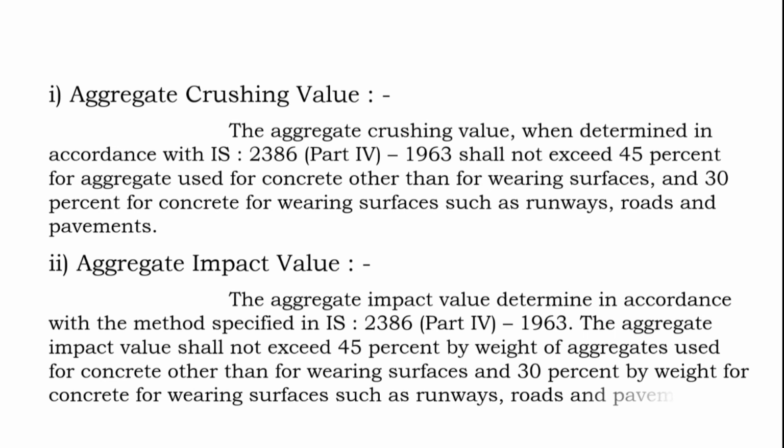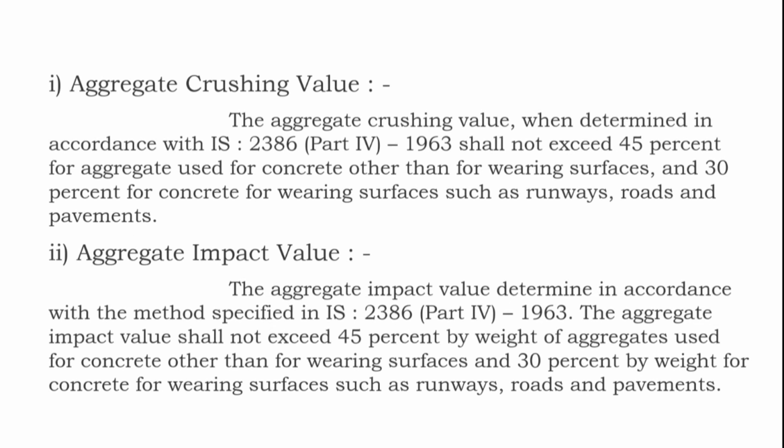Number 2, aggregate impact value. The aggregate impact value determined in accordance with the method specified in IS 2386 Part 4 1963 shall not exceed 45% by weight of aggregate used for concrete other than wearing surface, and 30% by weight for concrete for wearing surfaces such as runways, roads and pavements.